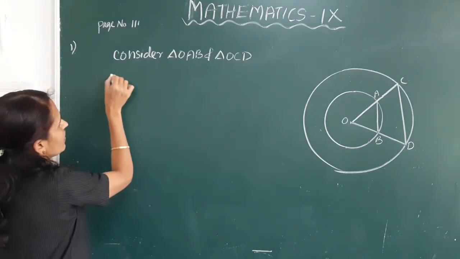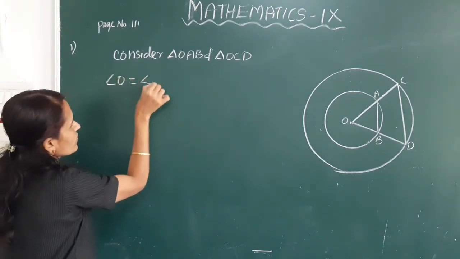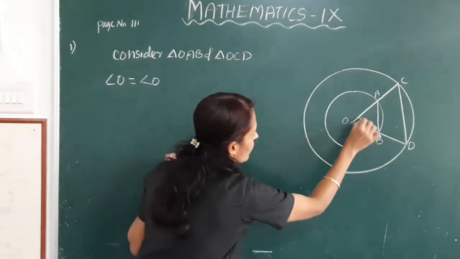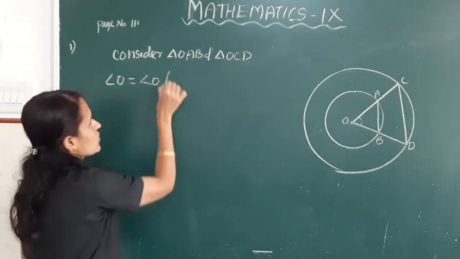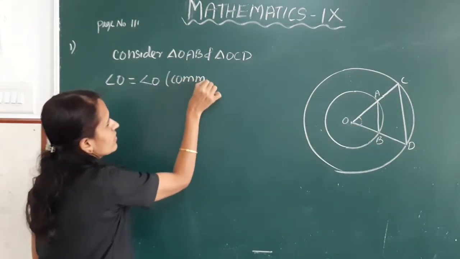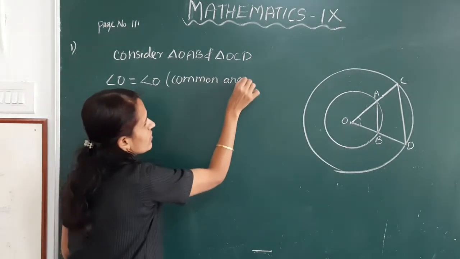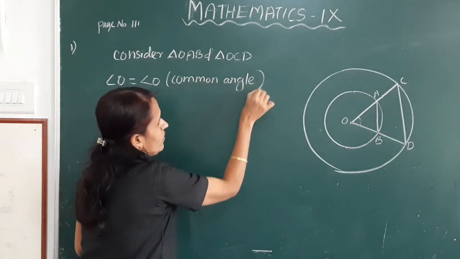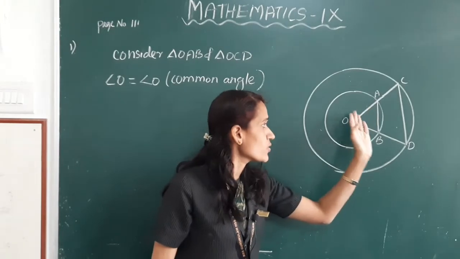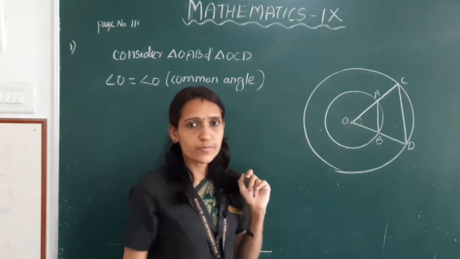Here angle O is equal to angle O, that is the common angle. Angle O is common to these two triangles.